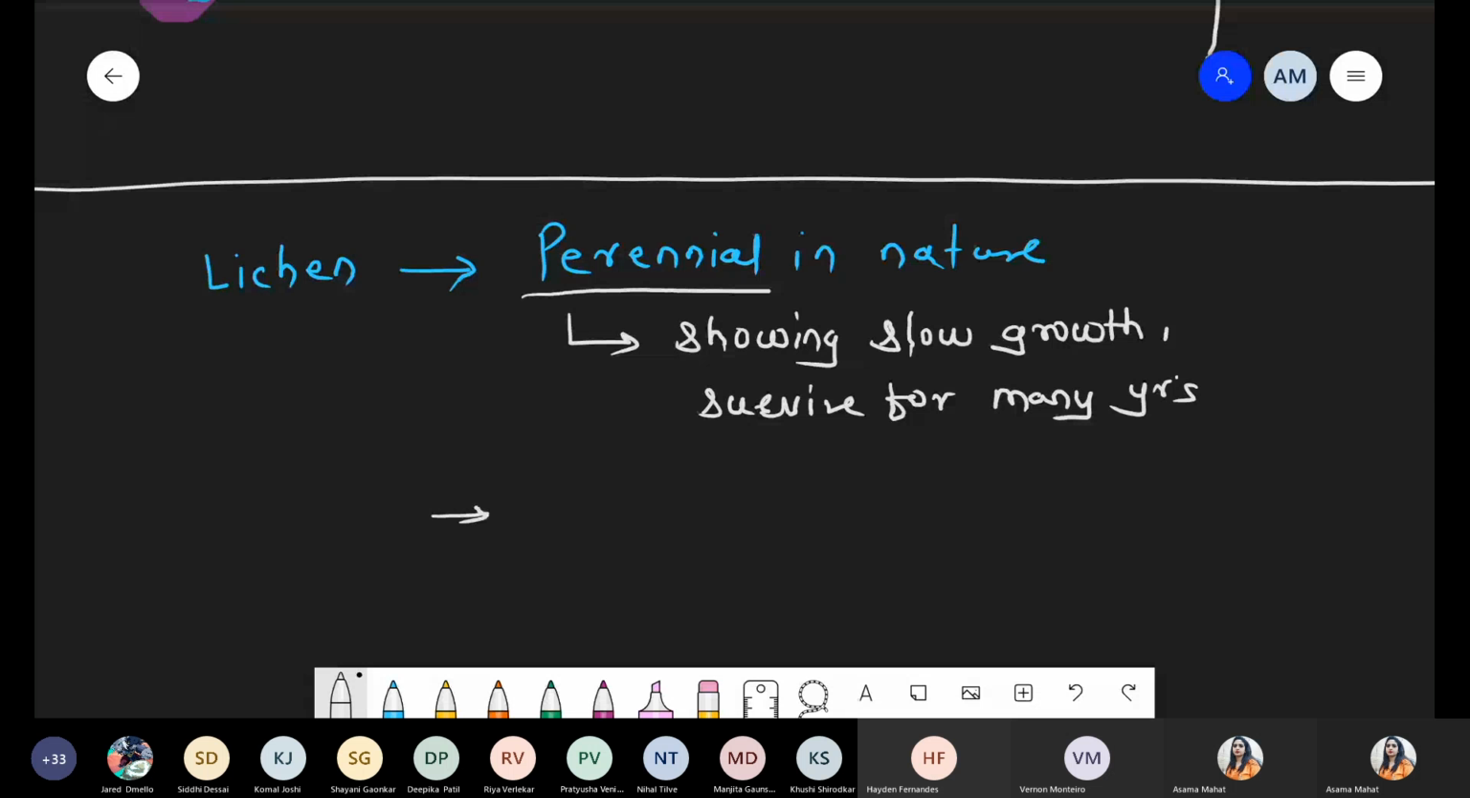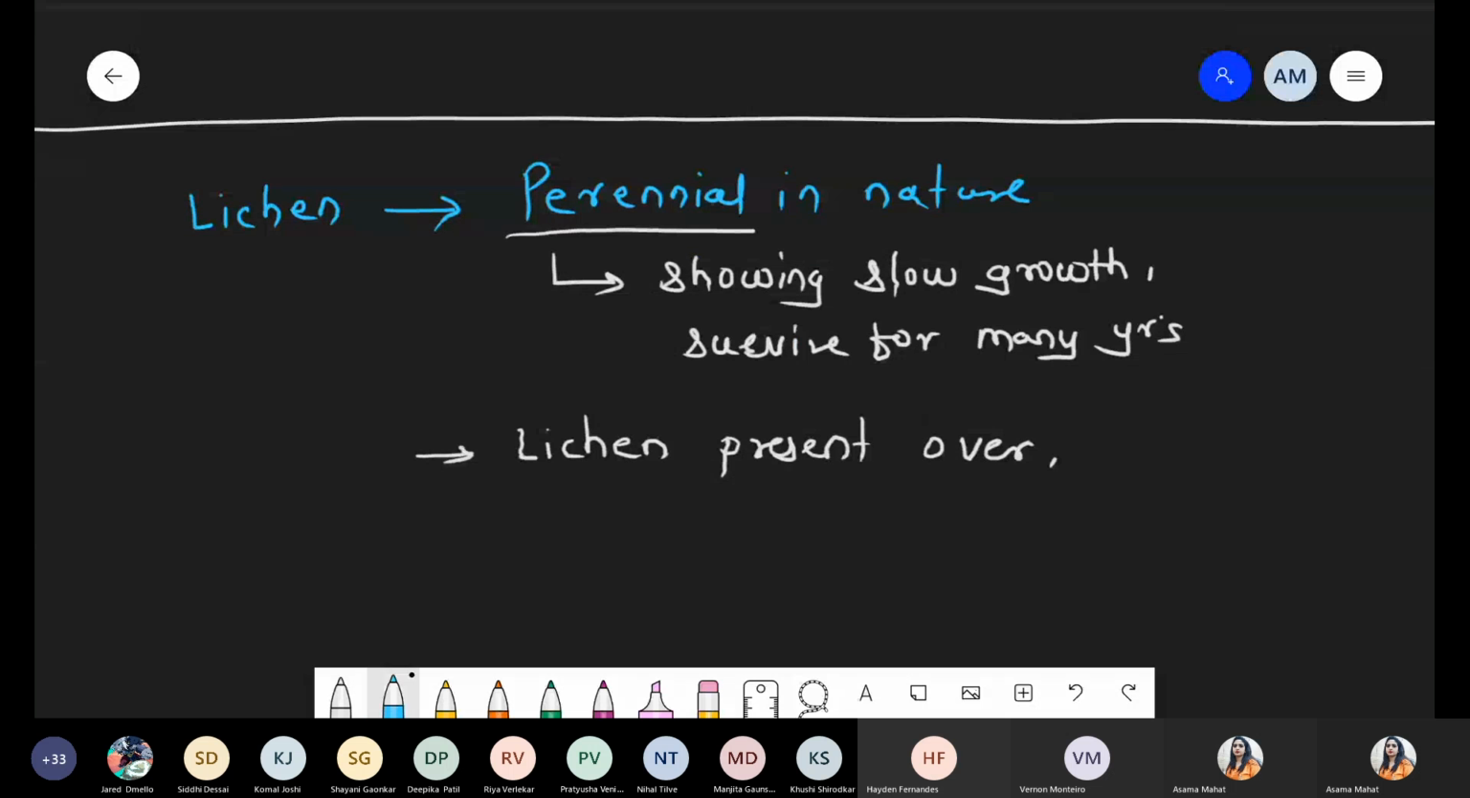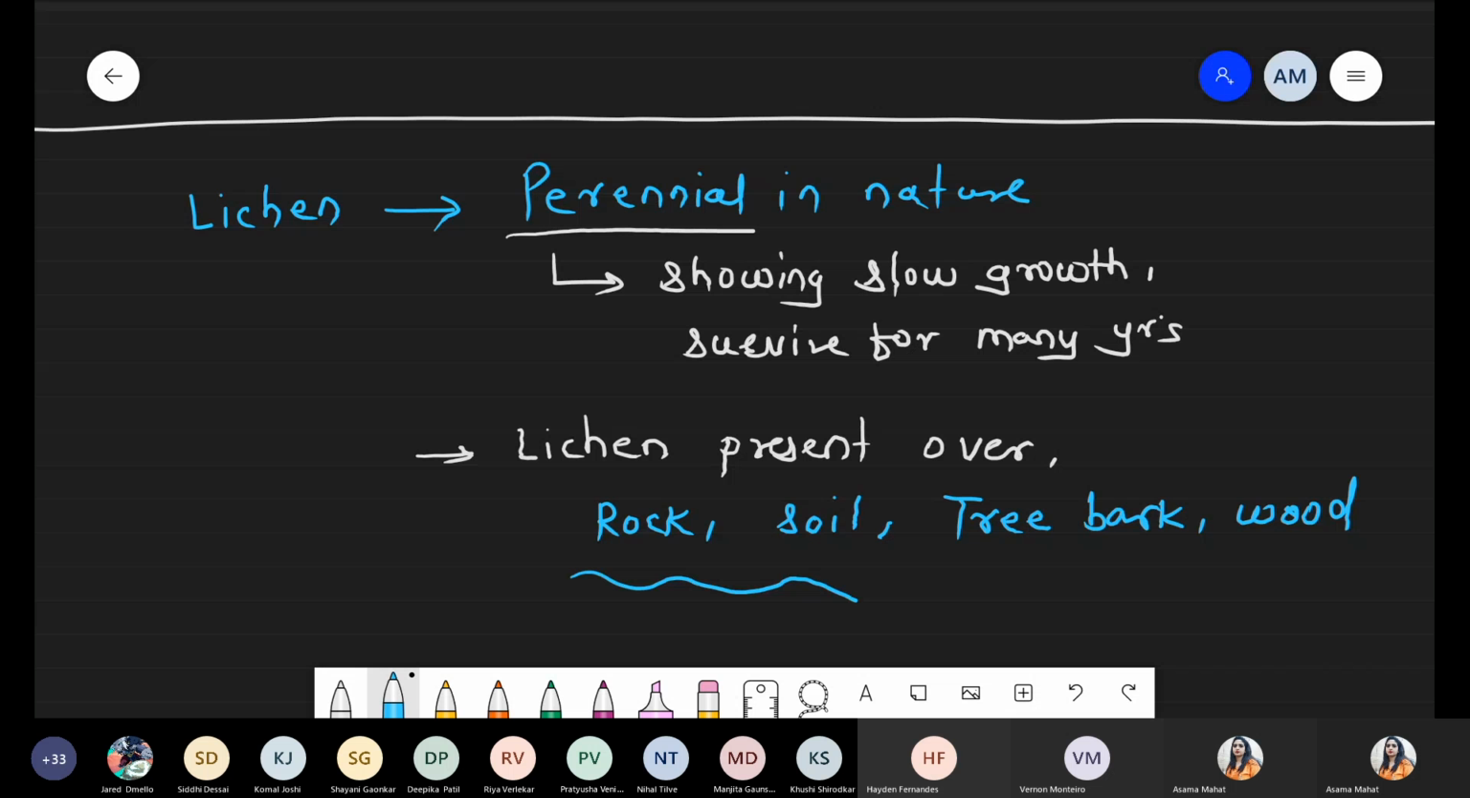And the second point, lichens can grow on different surfaces. They can grow on rock, as well as on soil, on tree bark, and sometimes they are also present on wood. So these are some areas where lichen easily shows growth. Done?